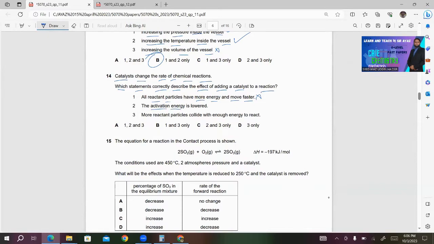Number 2, the activation energy is lowered. This is correct. Number 3, more reactant particles collide with enough energy to react. This is also correct. So C will be the right answer for 14.